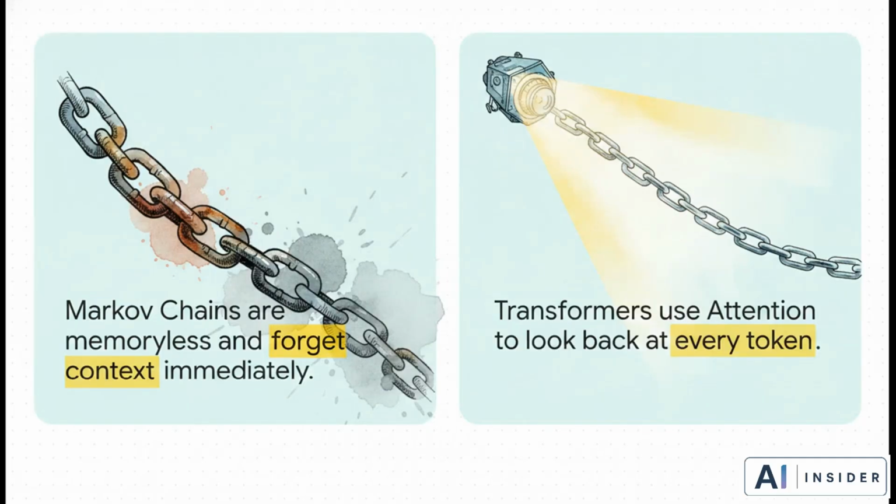So, while Markov's memoryless property made the math highly efficient and computable for the time, it produced absolute context-free gibberish when it tried to write long paragraphs. A Markov chain forgets immediately. Contrast that with the modern transformers we use today. They use a revolutionary attention mechanism to literally look back at every single previous token in the sequence, which allows them to maintain perfect context from start to finish.